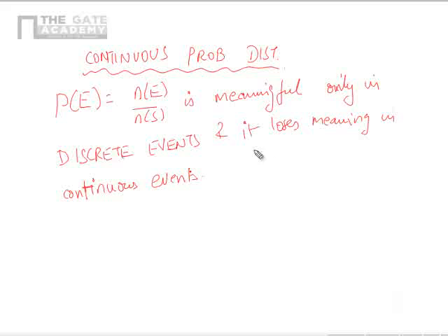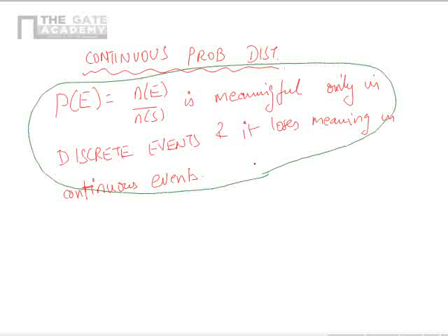This is a very, very important conclusion. Okay, this is a very important point. Clear? So, how are we going to deal with it?